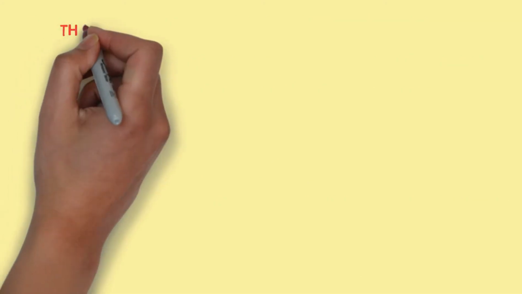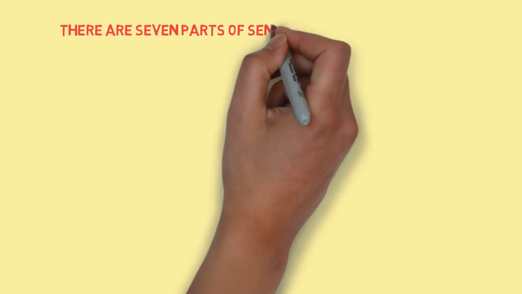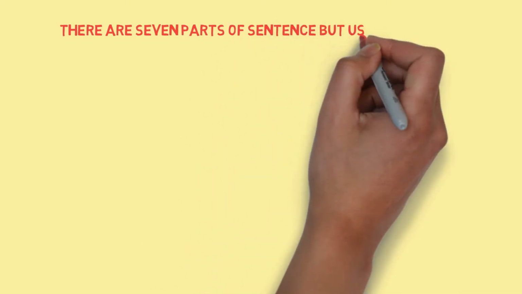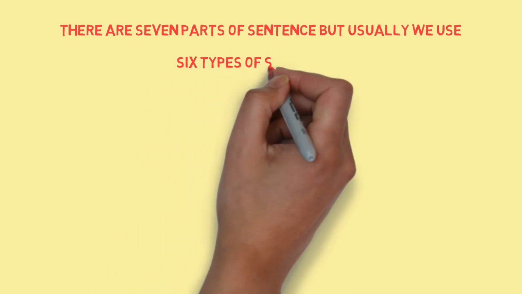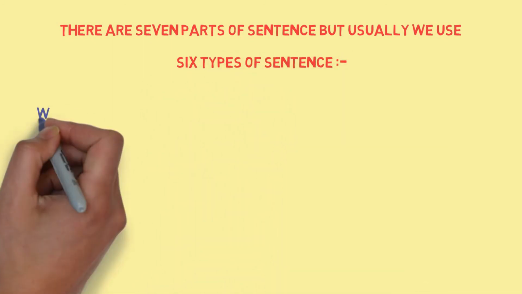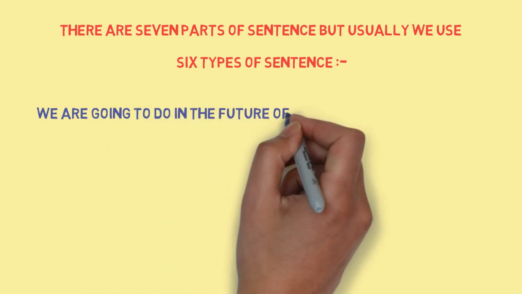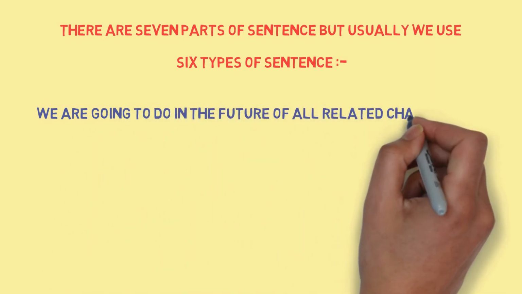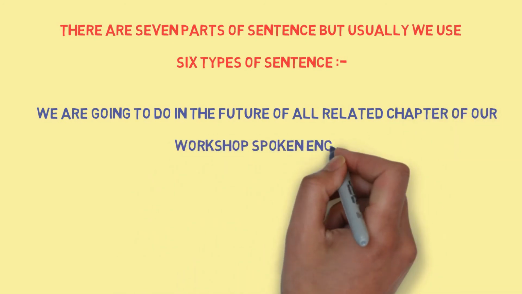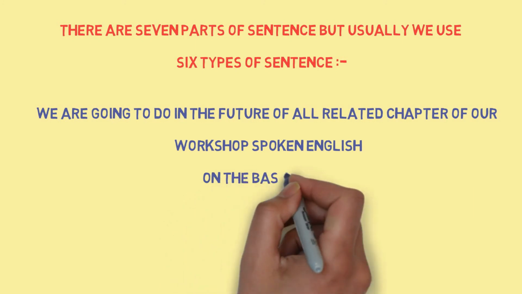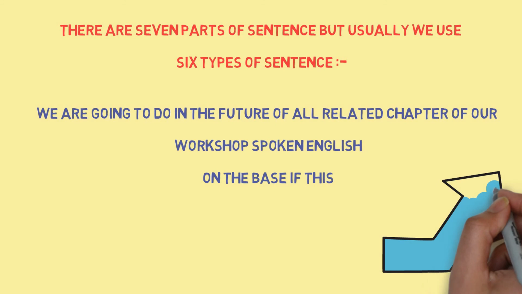Generally in the world, in each and every language, there are 7 kinds of vakya. But in the normal way, we practice 6 parts of sentences. We are going to do this in the future in all related chapters of our workshop Spoken English on the base of this. Now I'm telling you in the chart form.